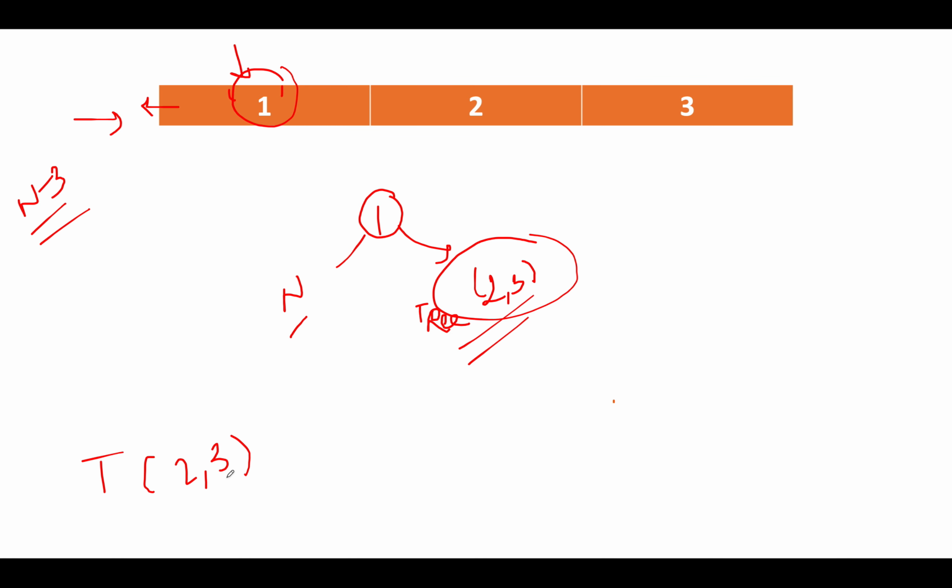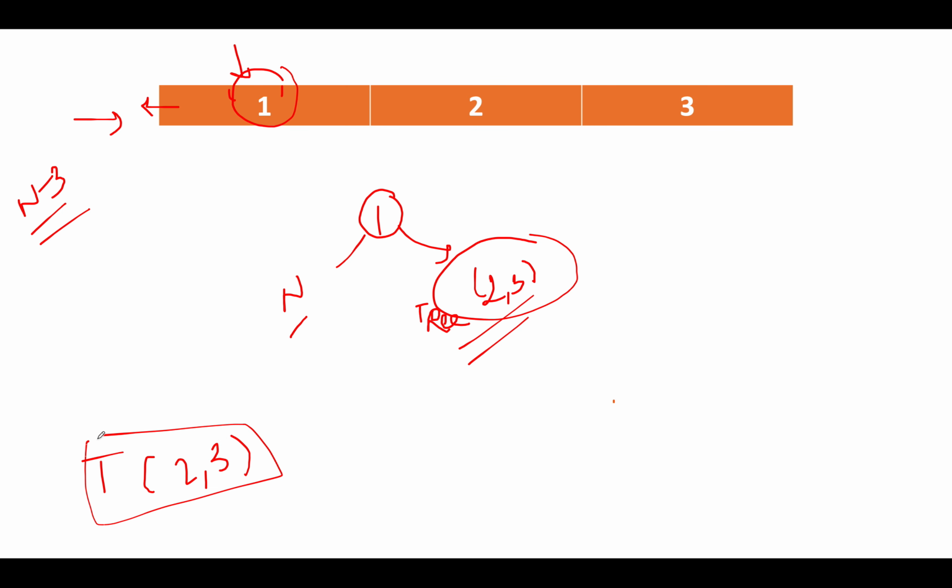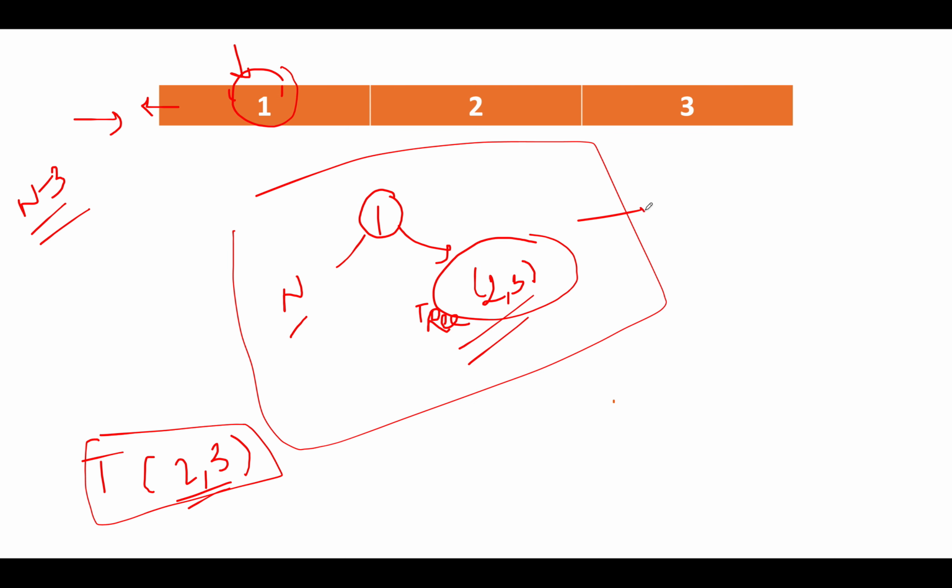2 and 3 is just 1 higher than 1 and 2, but the possibility remains the same. If 2 nodes are possible using 1 and 2, 2 nodes will be possible using 2 and 3. What we are interested in is the possible number of candidates that exist rather than the absolute values. So what is the possibility for this particular tree? The possibility is only 2.